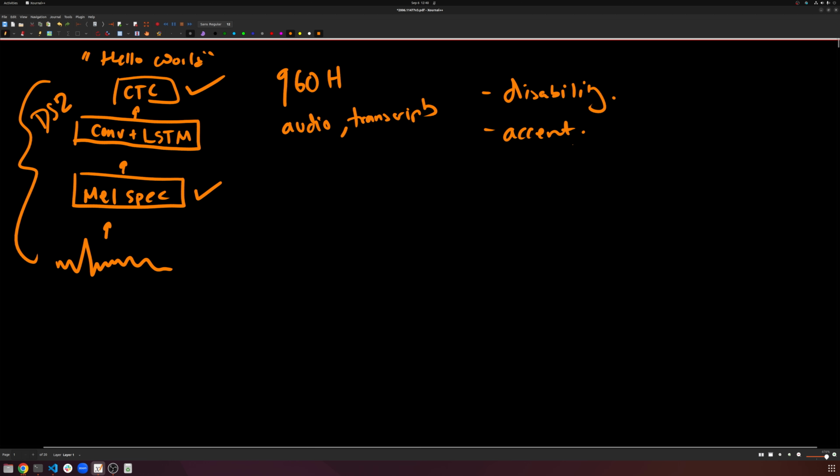If you have an accent that's not like the ones typically in the LibriSpeech data set, that North American accent where most data sets come from, then these speech recognizers probably won't work for you. There are data sets for accents and some for disability, but they are not even in the hundreds of hours. They are in the 10-hour range, maybe 50 hours at the most. Very, very tiny data sets to train on, and that's not enough to train a speech recognizer.